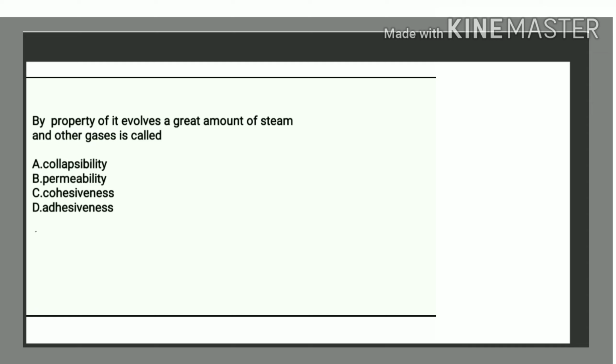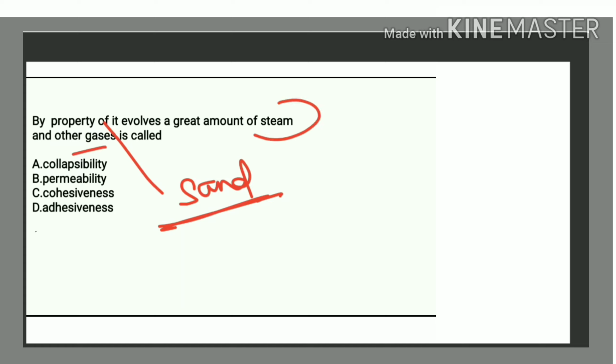The property of sand by which it allows a great amount of steam and other gases to escape. So what is the property of sand by which it contains steam and other gases? So this is nothing but the permeability.